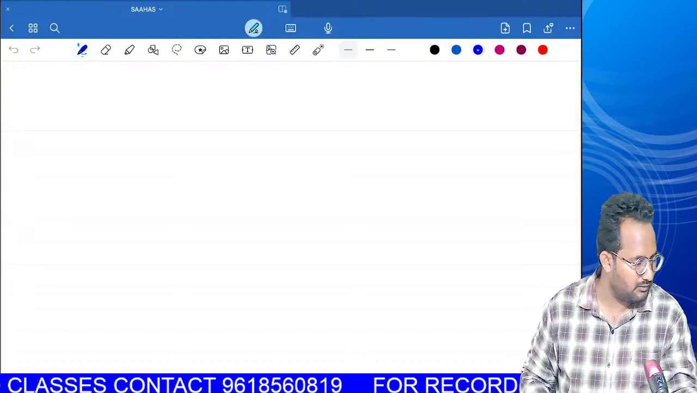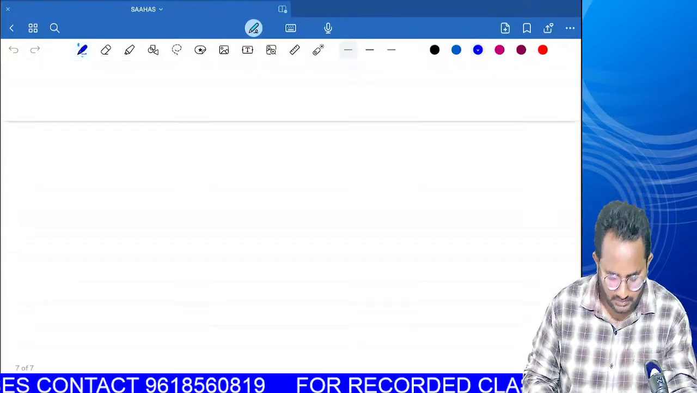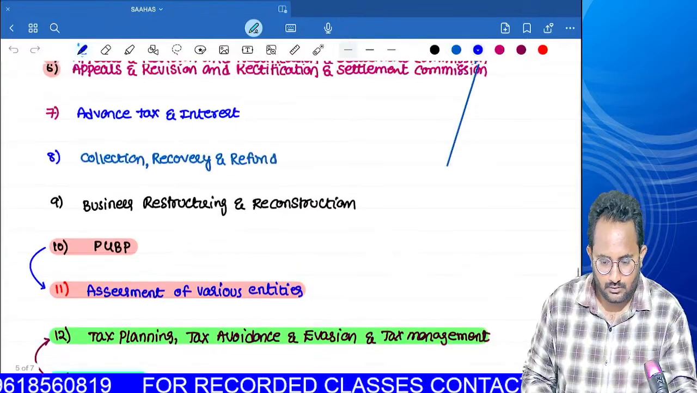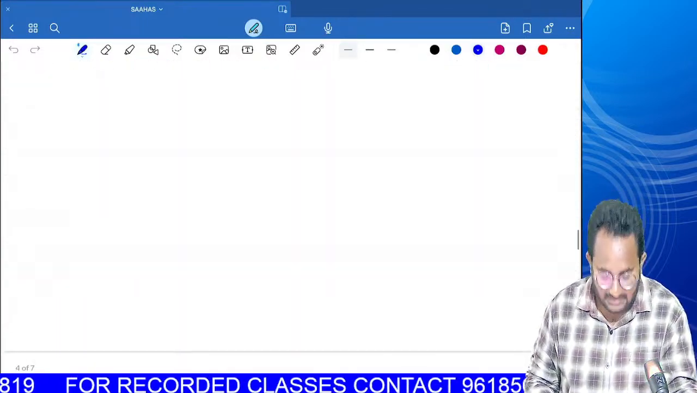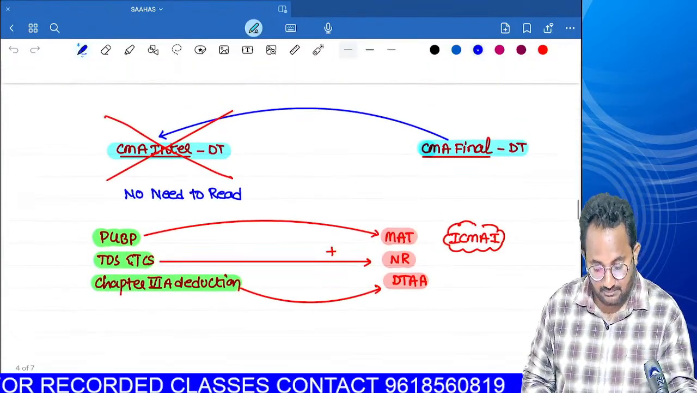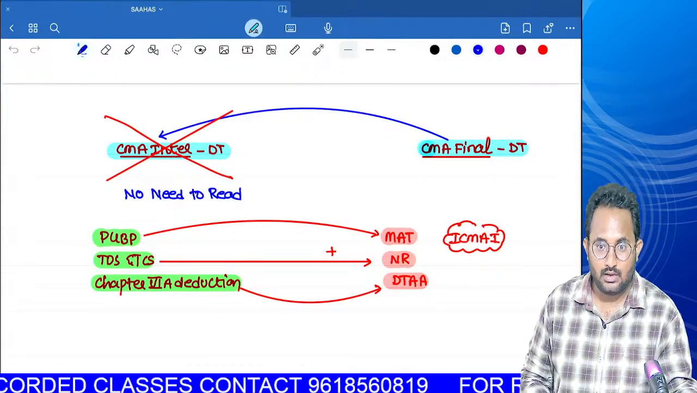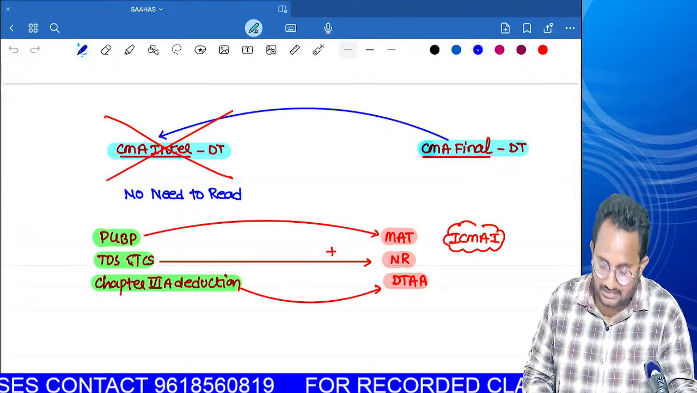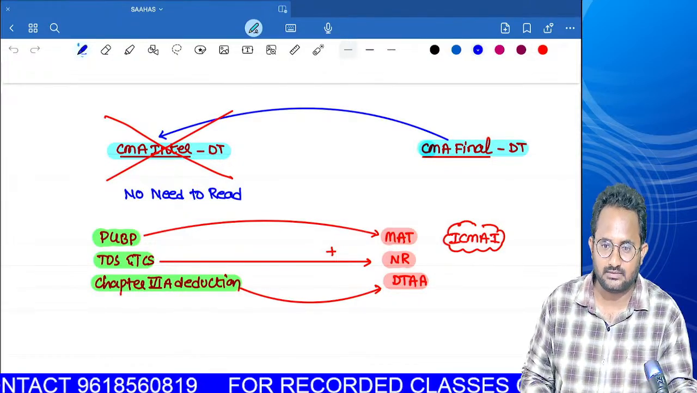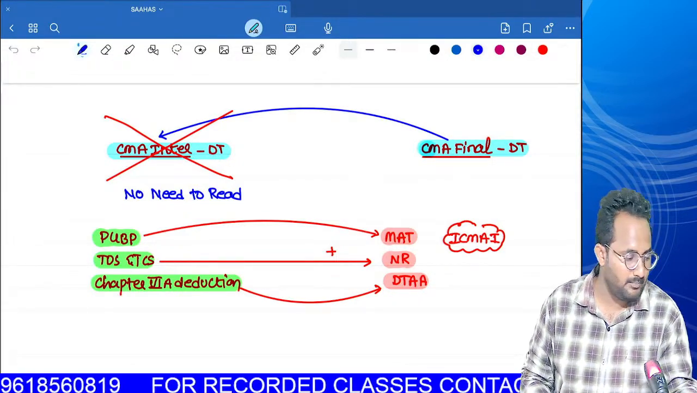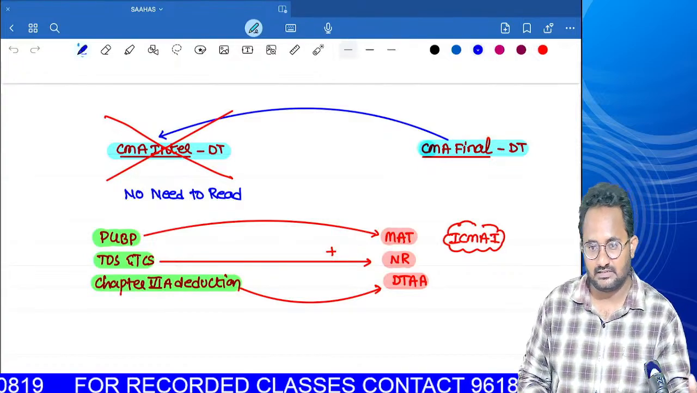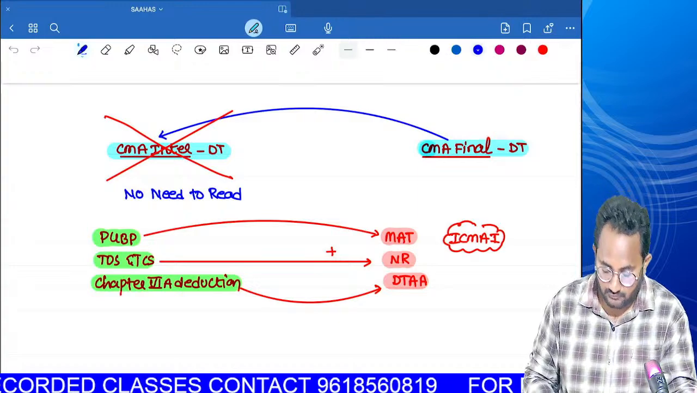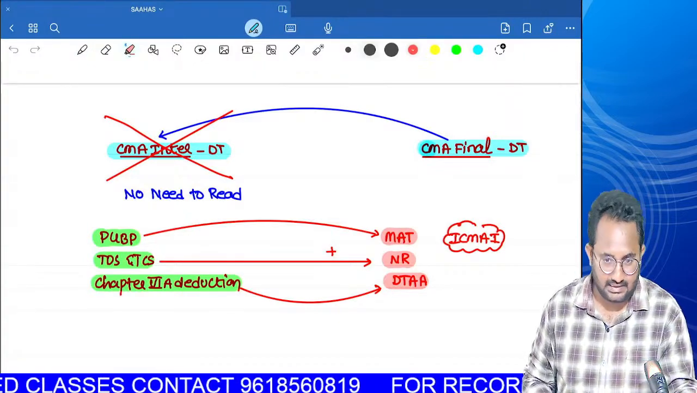Yes, ma'am. Let's begin our discussion with the first chapter. I think in the last session we are done with what is a syllabus. So, one important point I want to repeat once again. If you are preparing for the CMA final direct taxation, don't read the CMA inter syllabus. Only we have to read 3 chapters from the CMA inter syllabus. That is enough: PCBP, TDS, TCS, and chapter 6-year reduction. No need to refer to the entire CMA inter syllabus for the purpose of CMA final direct taxation.